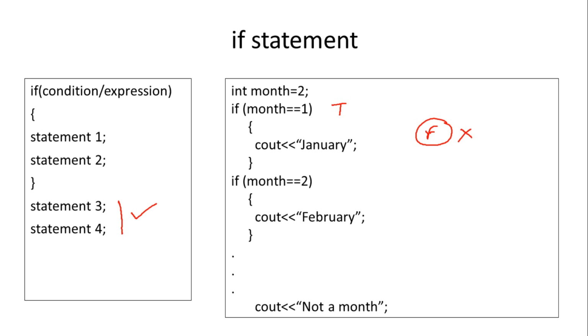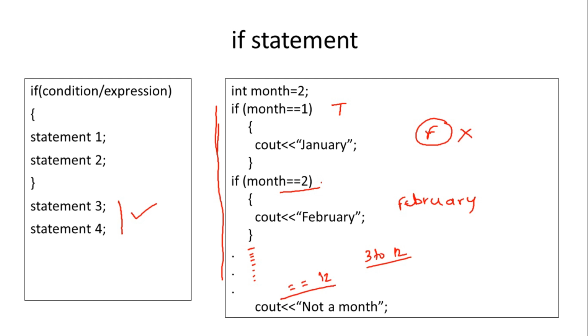If you see this program, our month value was 2, so February will be printed. After this, the other if statements will be skipped, because for values 3 to 12 the conditions will be false. After if month equal to 12, which will be false, control will come to the statement cout not a month.